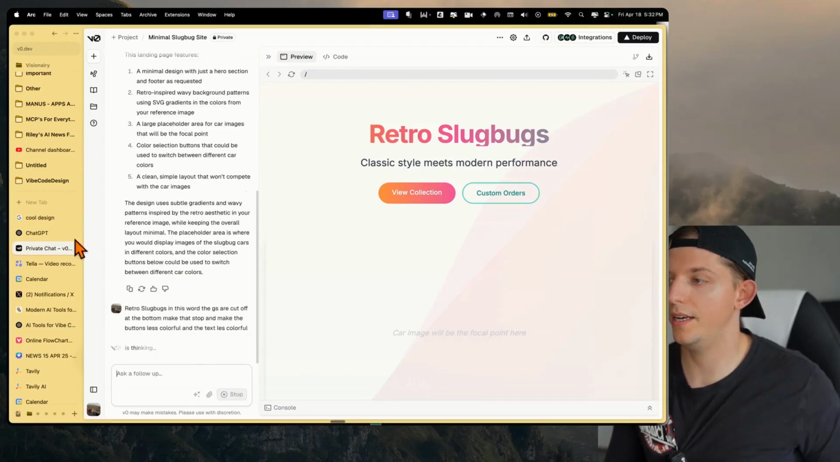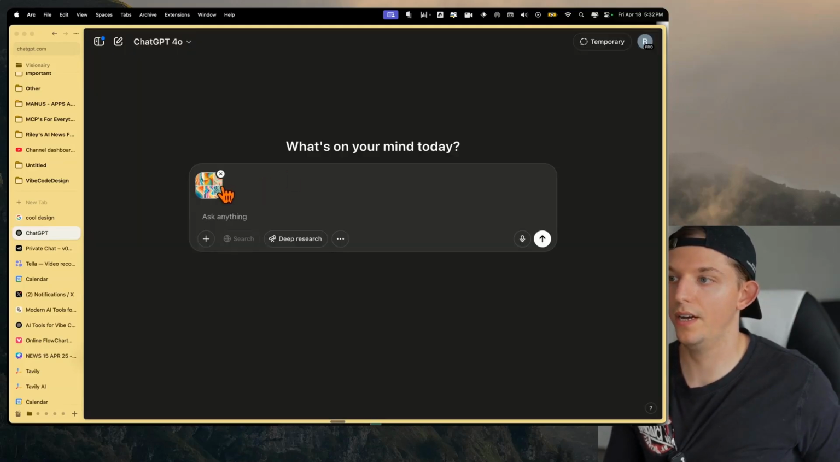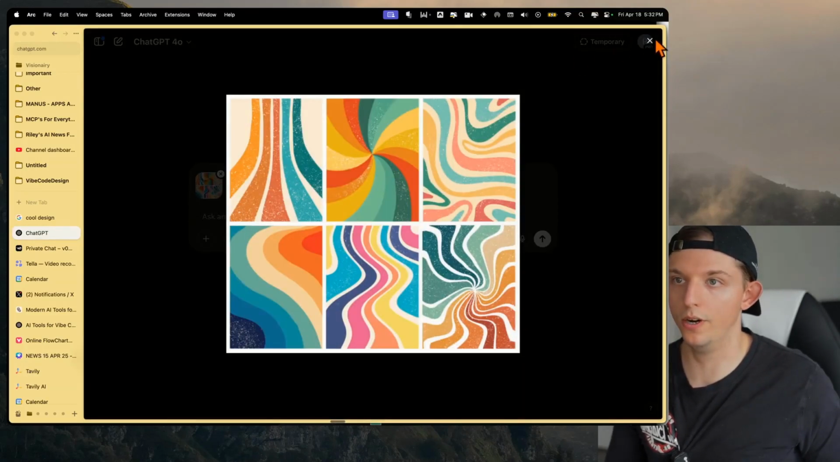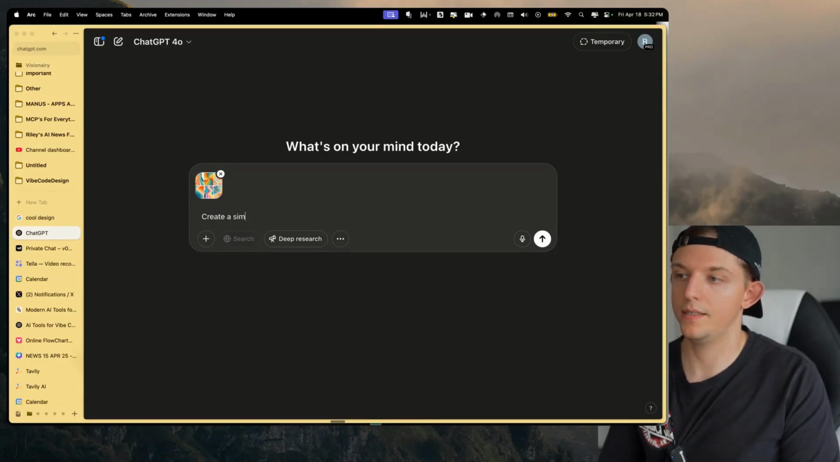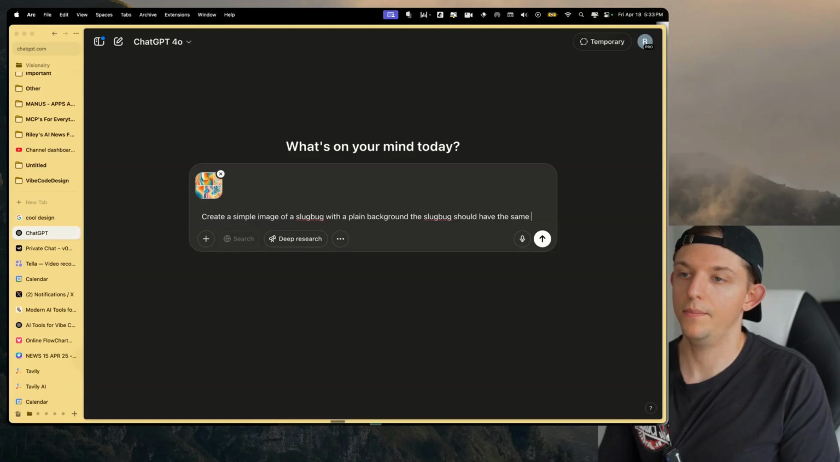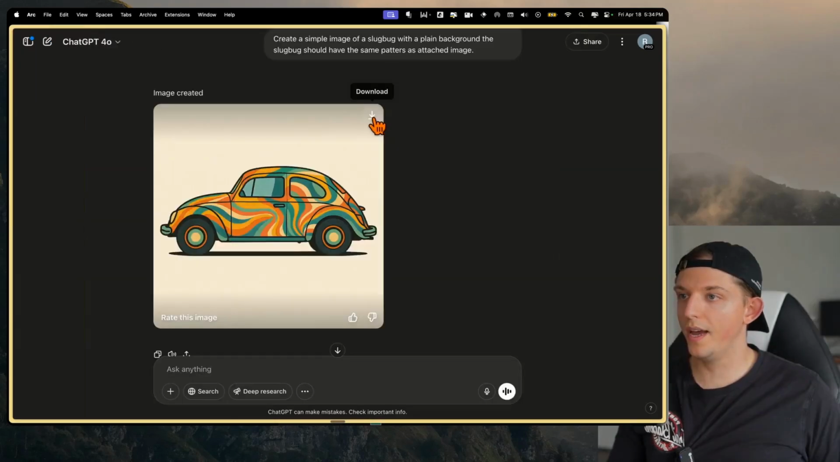Now let's go ahead and go to ChatGPT here. And let's upload this image to GPT-4o, and let's generate some images of a slug bug. So create a simple image of a slug bug with a plain background. The slug bug should have the same patterns as the attached image. Okay, I like this. So I'm going to go ahead and download this.